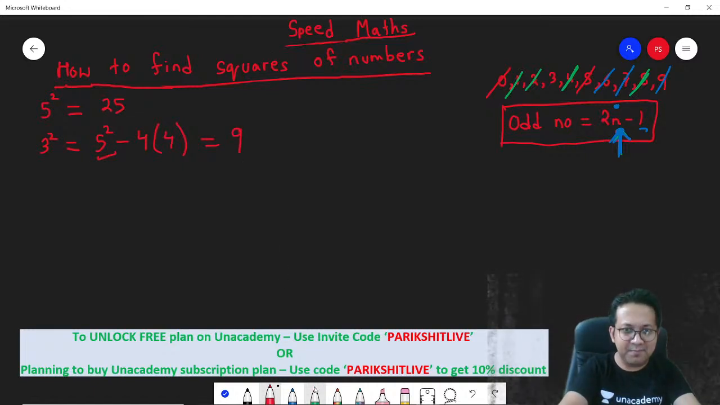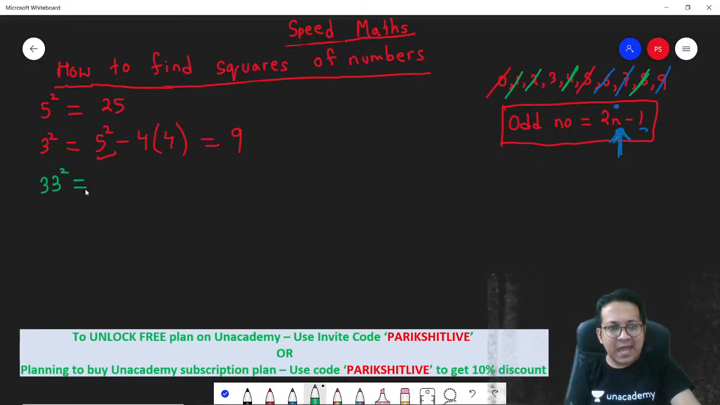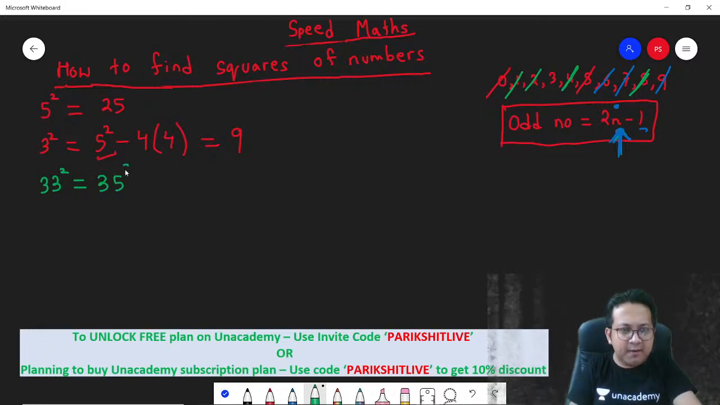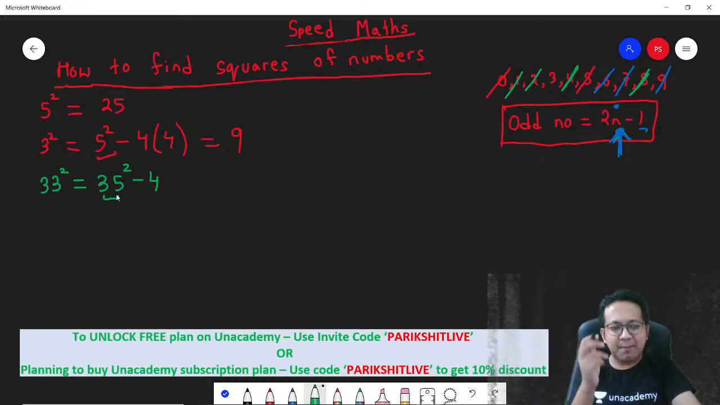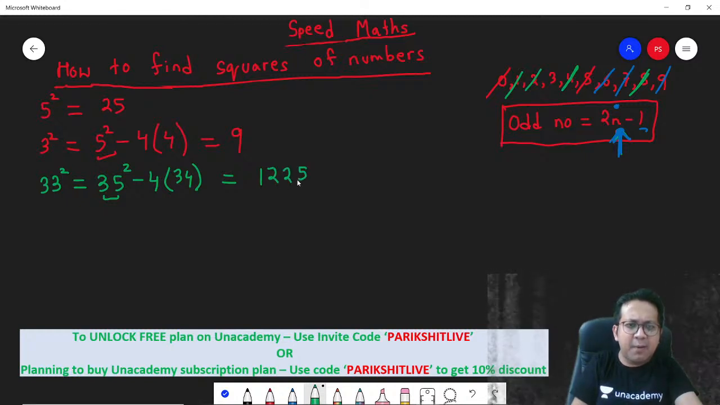Same logic we are going to apply now. How much is 33 square? 33 square will be the same as 35 square minus 4 times the previous number. The nearest number compared to 35, just one step back, is 34. So how much is 35 square? 1225. How much is 4 into 34? 136. So 15 minus 6 is 9, 11 minus 3 is 8, 1 minus 1 is 0, 1089. That's your answer.